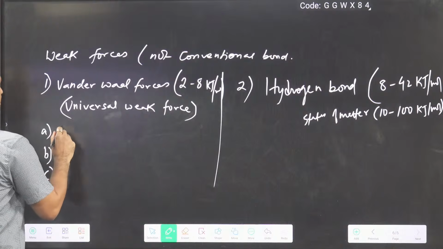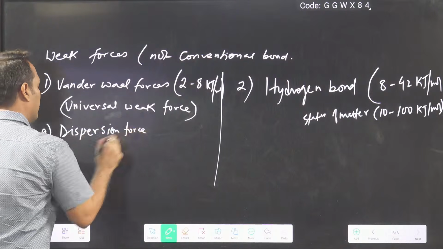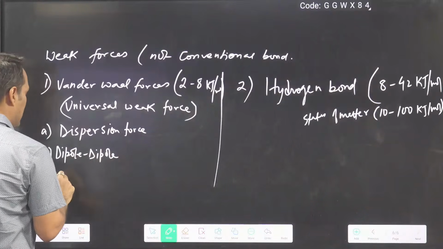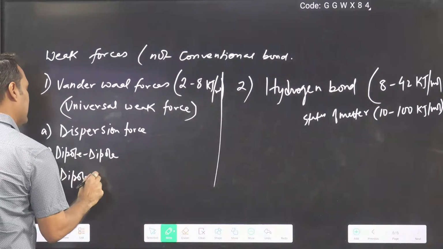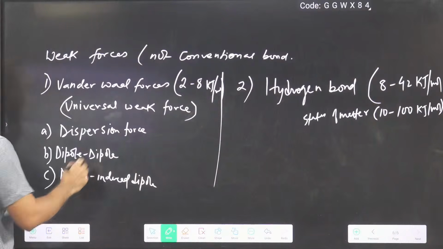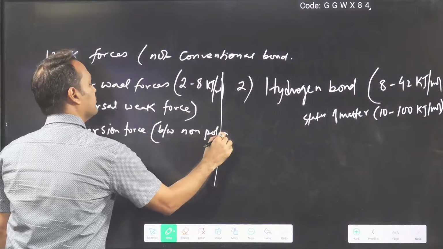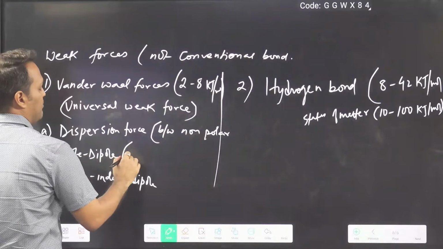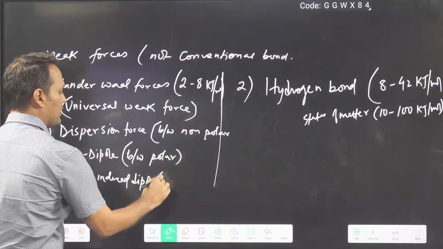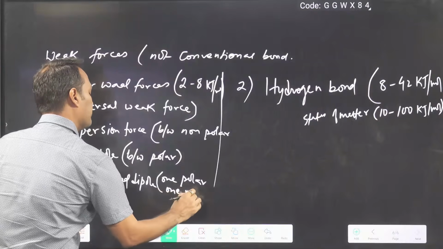Now in van der Waals force we have different types. We have dispersion force, dipole force, and dipole induced dipole. Dispersion force is between non-polar molecules, dipole force between polar molecules, and dipole induced dipole between one polar and one non-polar.